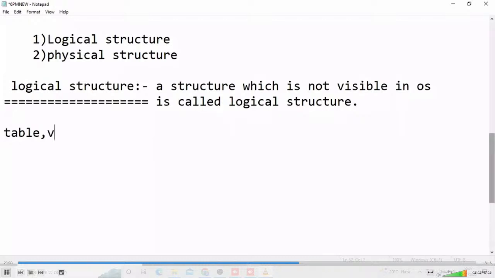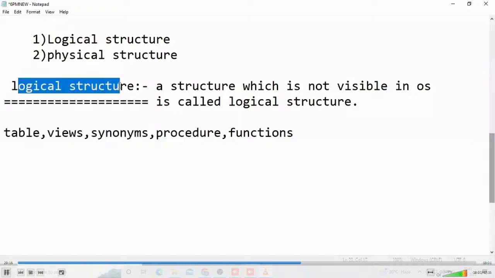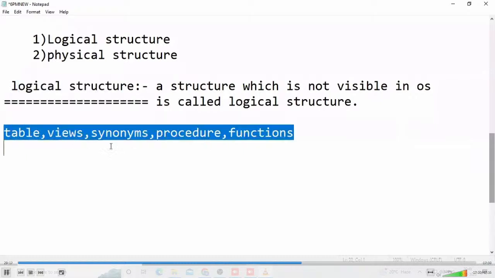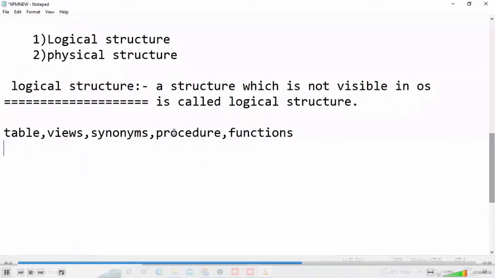Views are there, synonyms are there, indexes are there. These are all the database objects. Procedures, functions, triggers, packages are there. So many things. These are all logical structure. That is not visible in the operating system, whatever objects we are learning in this course.